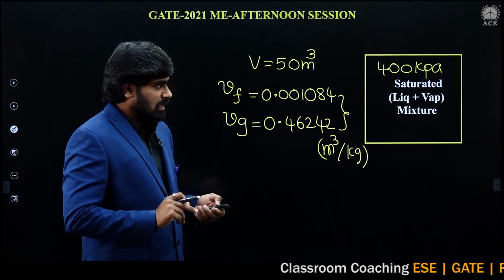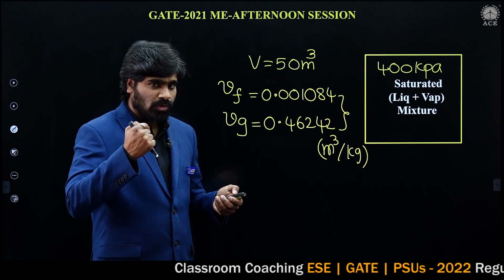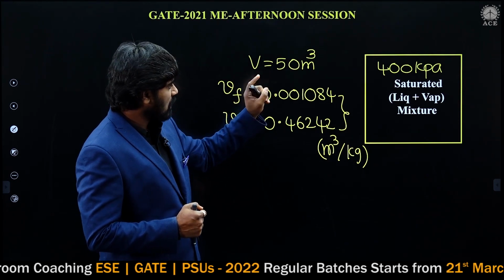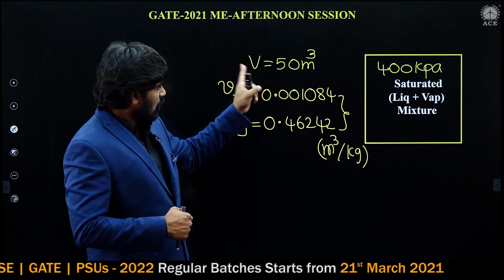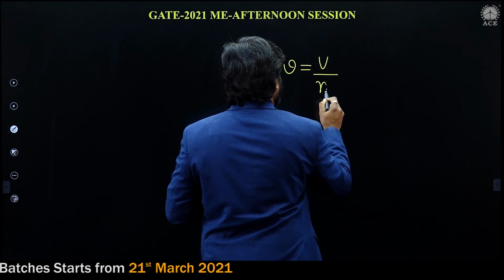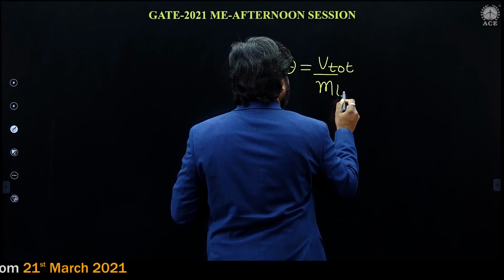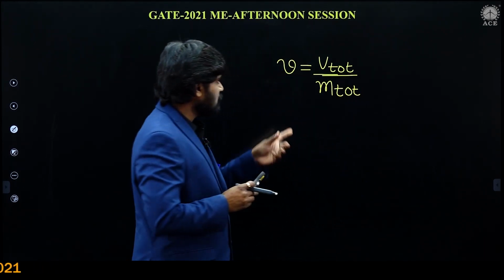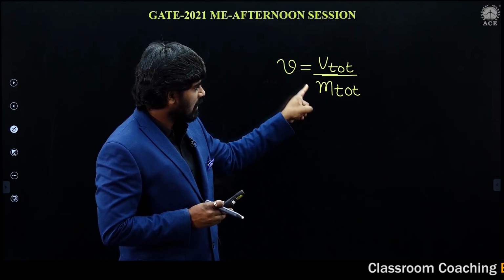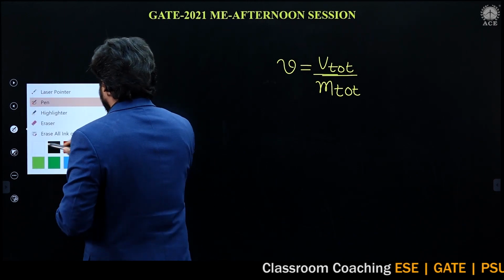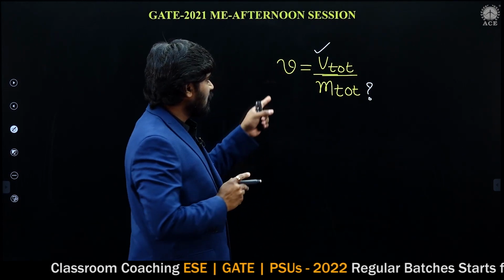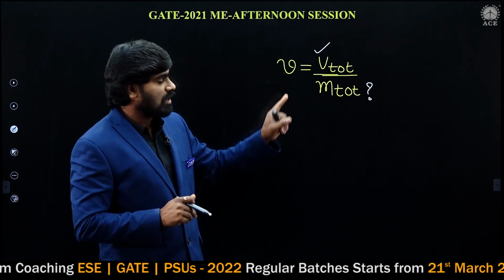First, we know specific volume is total volume by total mass. This is total volume only, in meter cube, divided by total mass. As I said in the derivation of specific volume, total volume is given and total mass is to be calculated. So we need the specific volume. If we calculate specific volume, the problem is over.